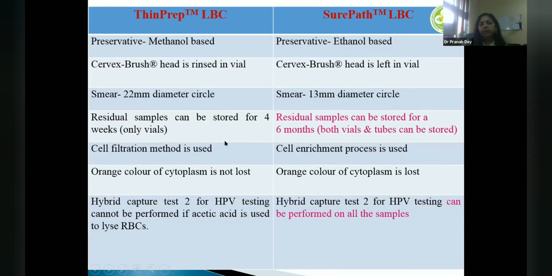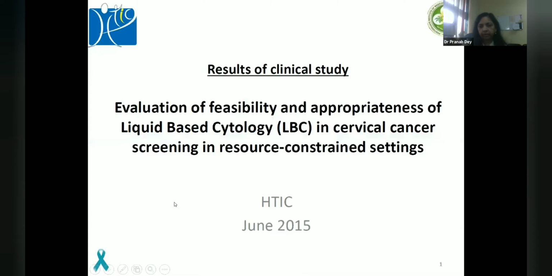ThinPrep works on filtration; SurePath works on density gradient. Orange color is not lost in ThinPrep because it is a routine PAP staining, but in SurePath, EA and OG are mixed together, so a bit of orange color is lost. And then we can do hybrid capture on all samples. But if you have used acetic acid in ThinPrep samples, then you may not get hybrid capture testing on them.